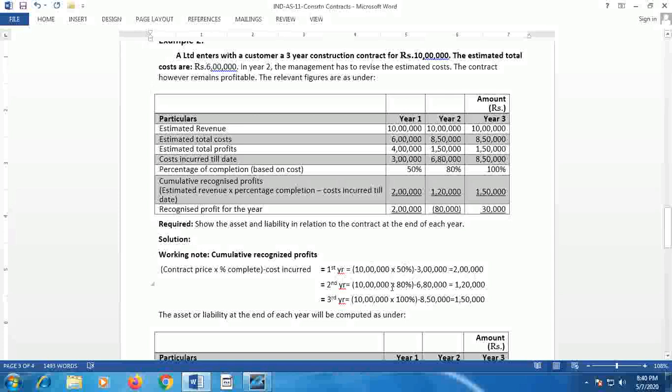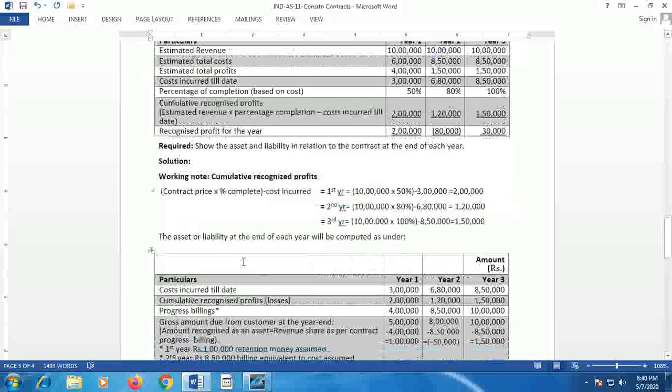In the second year, 80% of the work is complete. That means the revenue can be taken as 8 lakh. The cost incurred is 6,80,000. That means 1,20,000 is the cumulative profit that can be recognized. In the third year, 100% of the work is complete. So 10 lakh minus 8,50,000, that is the total estimated cost, gives us 1,50,000 as the cumulative profit.